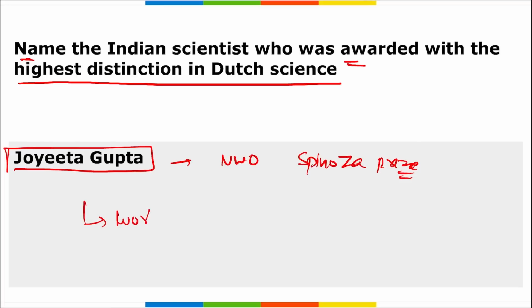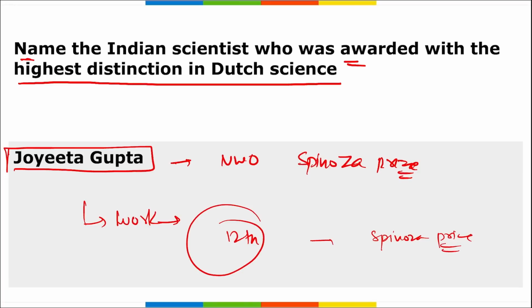Her work was basically in the field of addressing challenges that are posed by climate change through good governance. And she is the 12th researcher from the University of Amsterdam to receive this Spinoza Prize. Correct? Then if we talk about this NWO Spinoza Prize, this was named after Baruch Spinoza, right? And Baruch Spinoza is a renowned Dutch scientist and a philosopher. This prize was established in 1995. The award is annually presented by NWO.